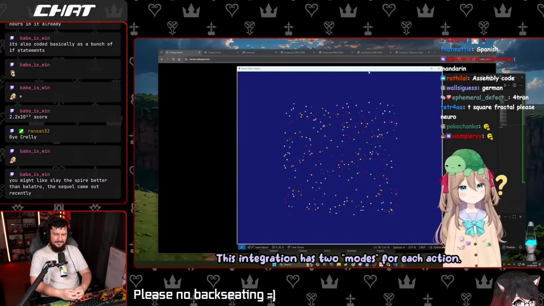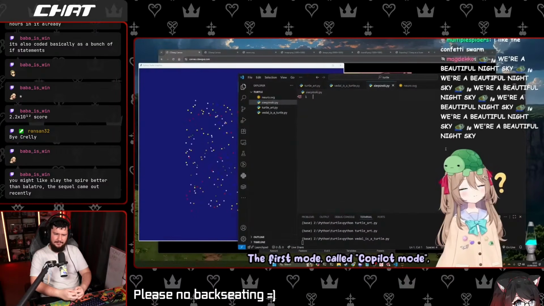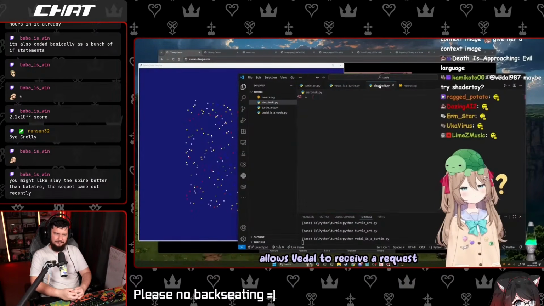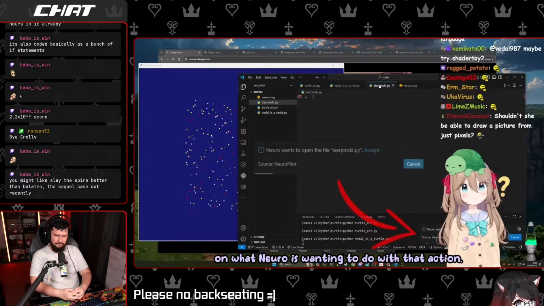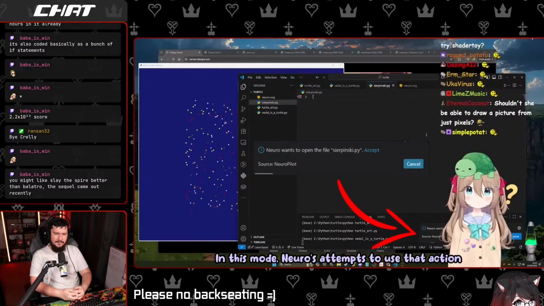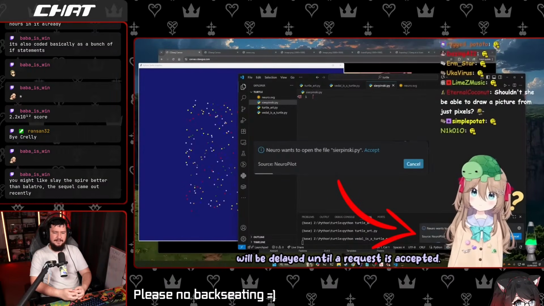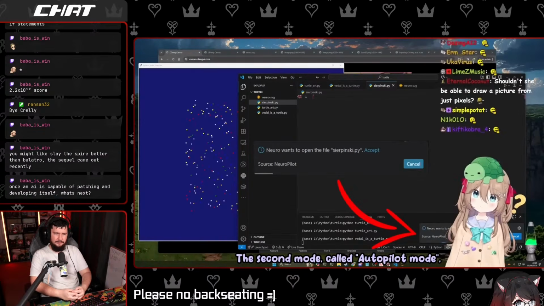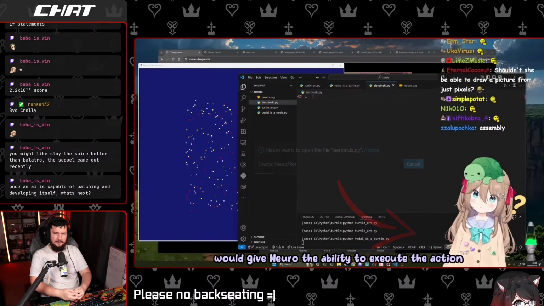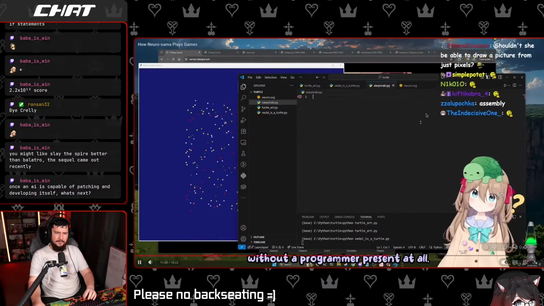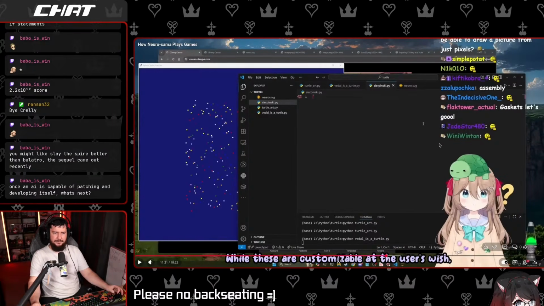This integration has 2 modes for each action. The first mode, called Copilot mode, allows Vedal to receive a request on what Neuro is wanting to do with that action. In this mode, Neuro's attempts to use the action will be delayed until a request is accepted. That's cool. The second mode, called Autopilot mode, would give Neuro the ability to execute the action without a programmer present at all. Once an AI is capable of patching and developing itself, what's next?